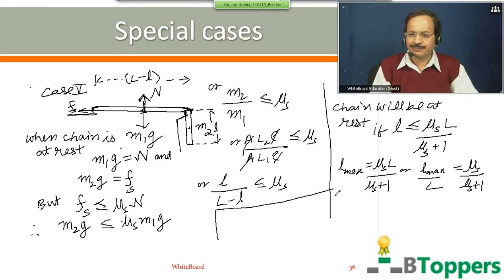For example, if the coefficient of static friction between the chain and the table is given to be equal to 0.25, then the maximum possible length of the chain that can hang from the edge of the table will be, you can substitute μs equal to 0.25, 0.25 by 1.25, which will be L by 5.